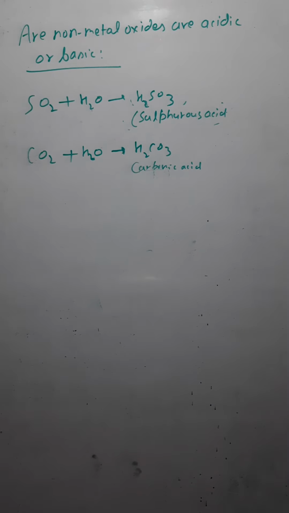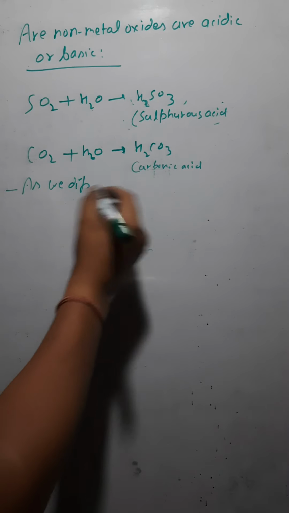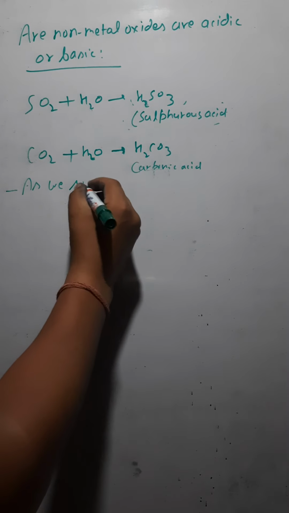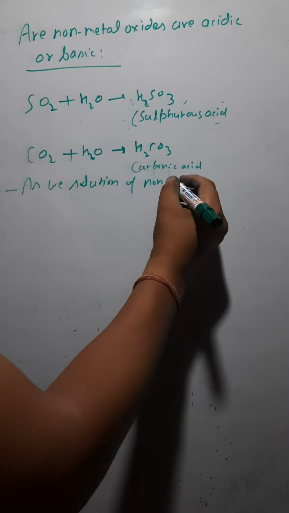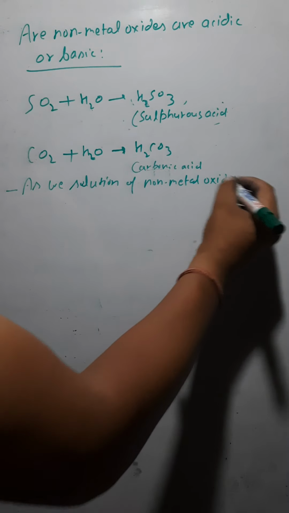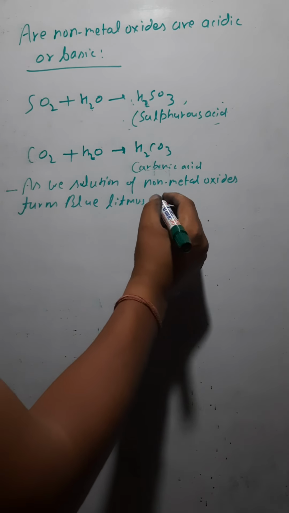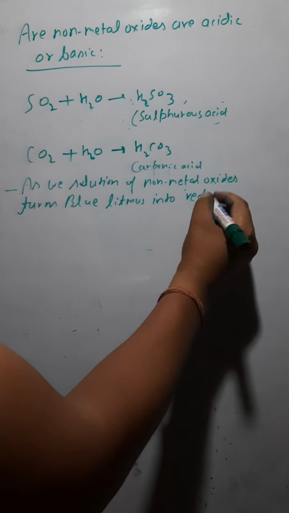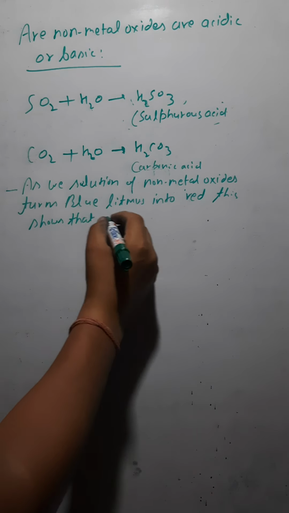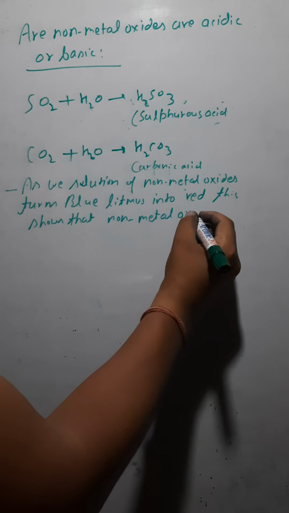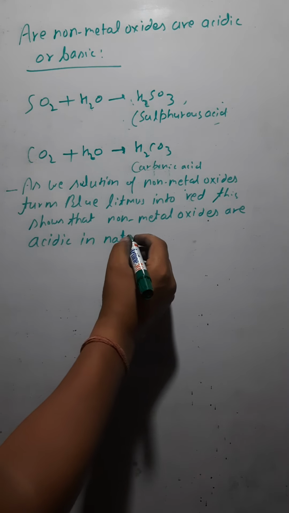So hence we have concluded that, let me write here, as solution of non-metal oxide turns blue litmus into red, this shows that non-metal oxides are acidic in nature.